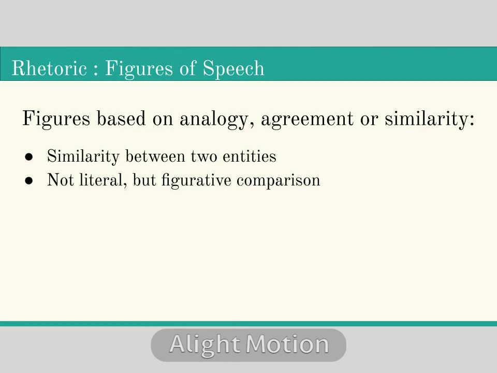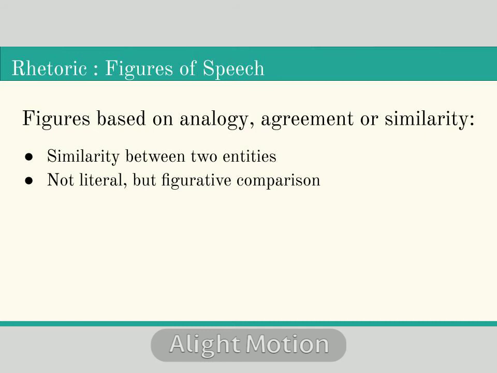Let us suppose we are comparing two rulers, two emperors, like say Alexander the Great and Julius Caesar. Now both of them are emperors. The similarity between them should be very obvious to anyone who knows about them, right? So the comparison between them would be a very literal comparison. Again, suppose someone says that a deer is like a gazelle or a gazelle is like an antelope.